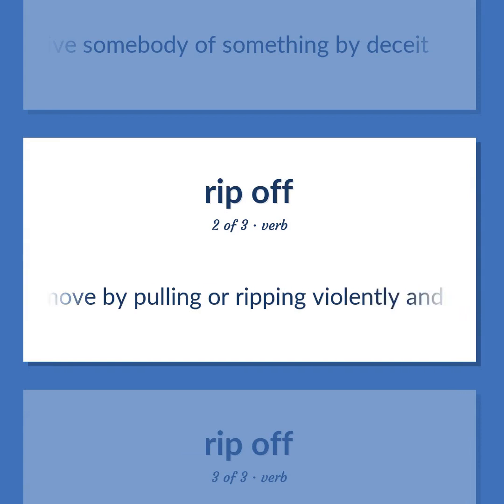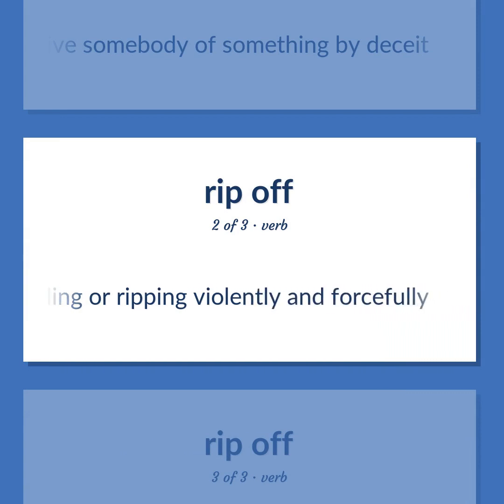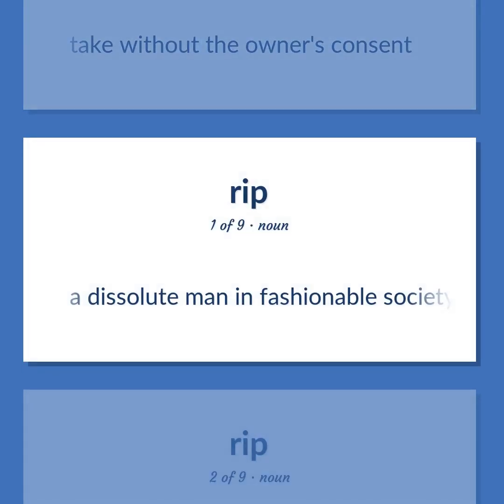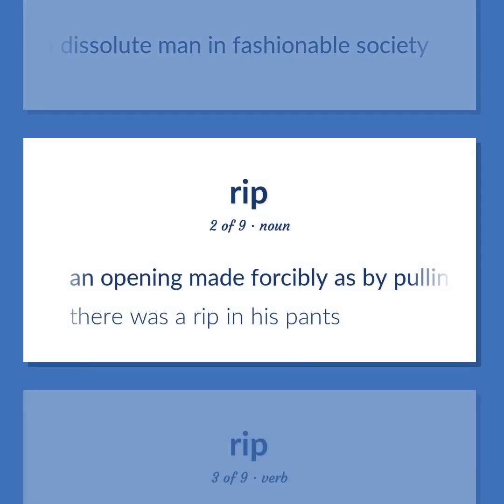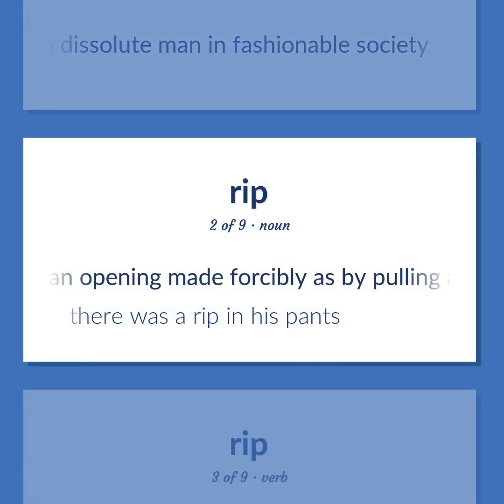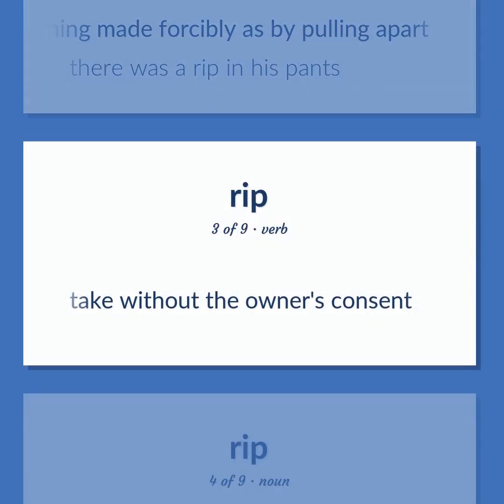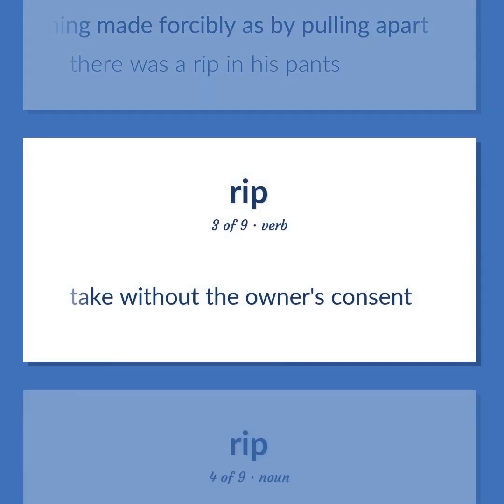Remove by pulling or ripping violently and forcefully. Take without the owner's consent. A dissolute man in fashionable society. An opening made forcibly as by pulling apart. There was a rip in his pants. Take without the owner's consent.